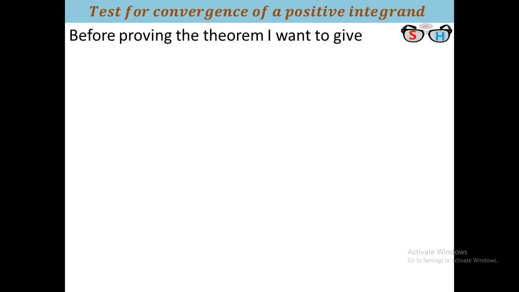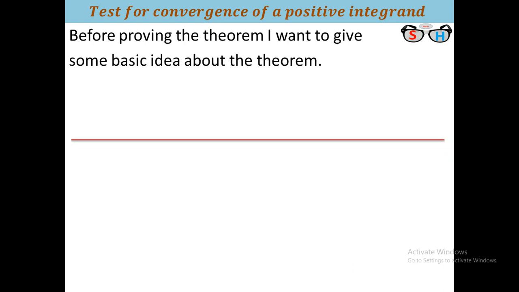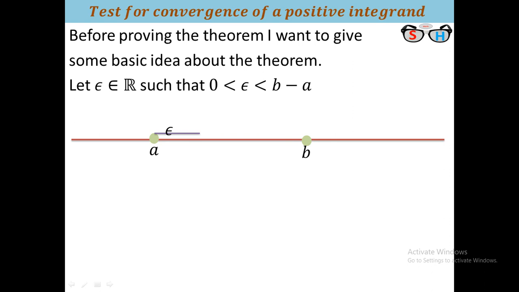Before proving the theorem, I want to give you some basic idea about the theorem. Suppose this is the real line, this point is a, and on the right hand side this point is b. We have to integrate f from a to b, but we integrate it from a plus epsilon to b. Here the length of epsilon is clearly positive and less than b minus a, the length of the original integration from a to b. Let epsilon be a real number such that 0 less than epsilon less than b. Therefore the pink ball is a plus epsilon.